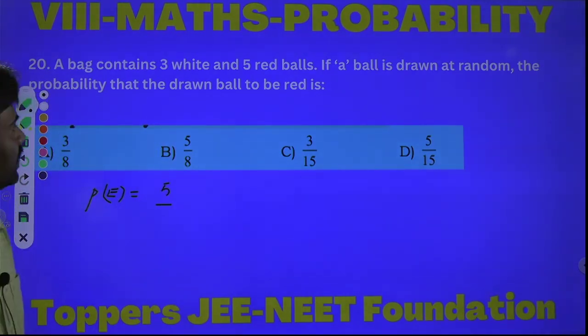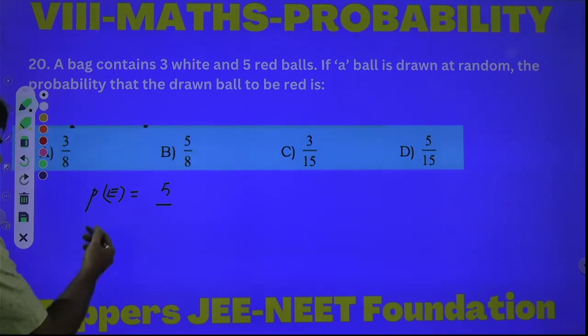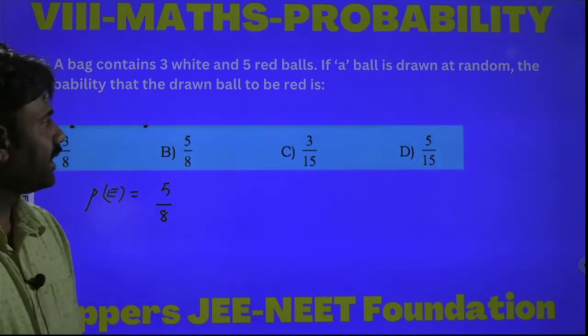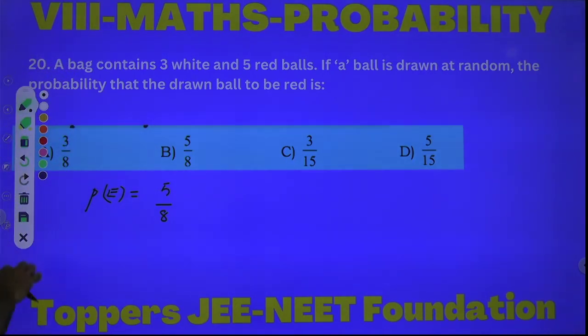How many balls are there? 3 white and 5 red. Totally 8 balls are there. Therefore, the required answer is what? 5 by 8. Option B is the correct answer. Next question.